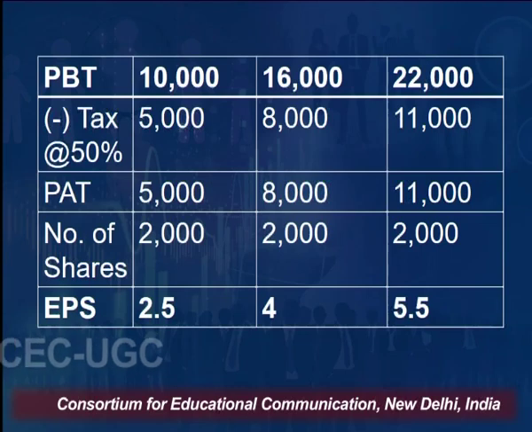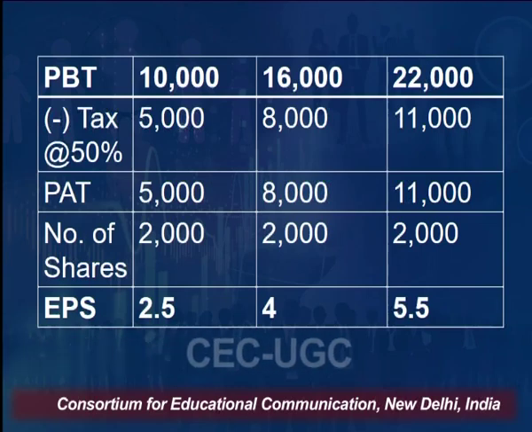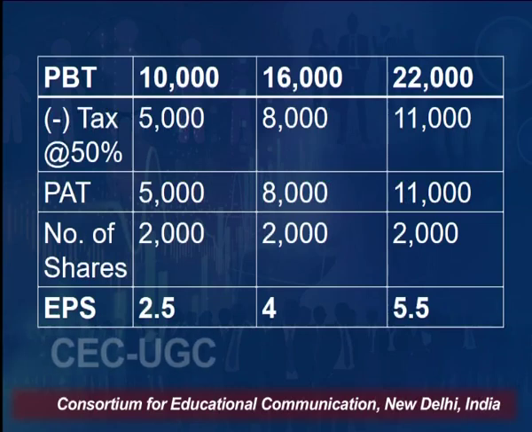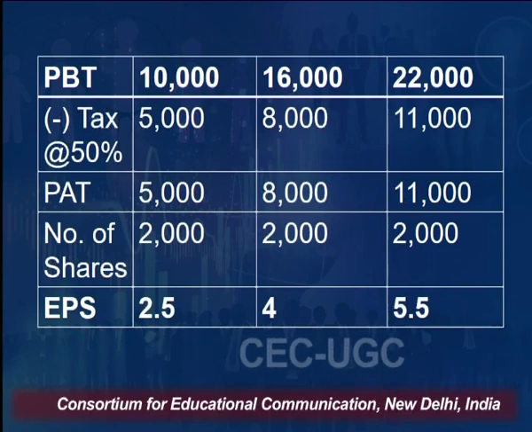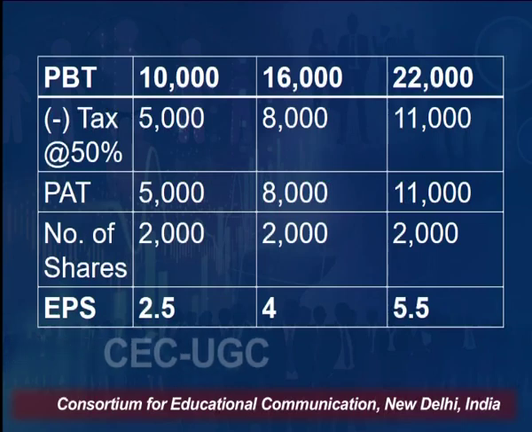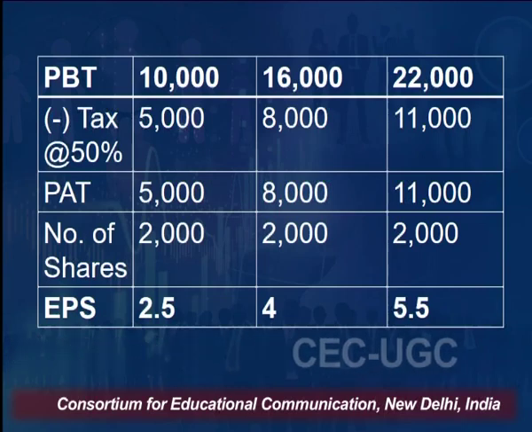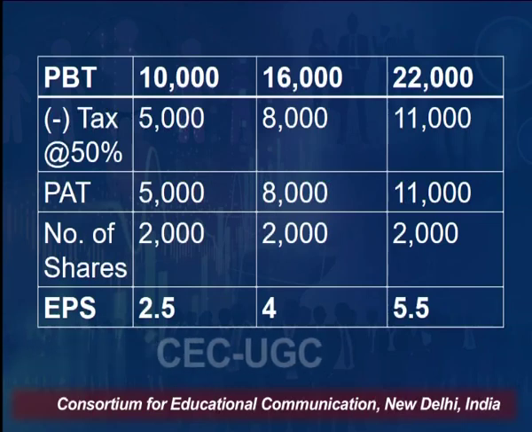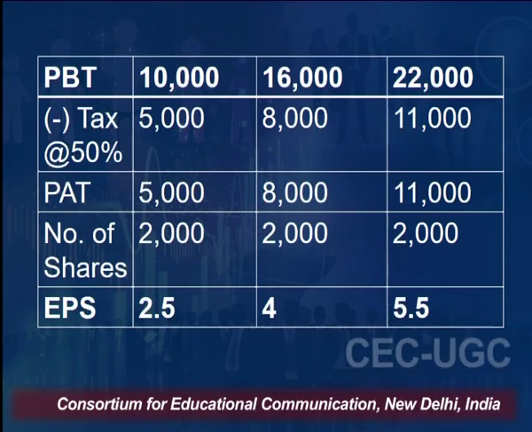Now, from this profit before tax, we have to deduct tax, which we are assuming as 50%. So, 5,000, 8,000 and 11,000 in the bad, normal and good situations respectively, we deduct from profit before tax, and we get the value of profit after tax, that is 5,000, 8,000 and 11,000. The number of shares is 2,000 in case 1, 2,000 in case 2 and 2,000 in case 3, because the total amount is raised from equity share capital only. We are considering the case of A Limited with no debt.